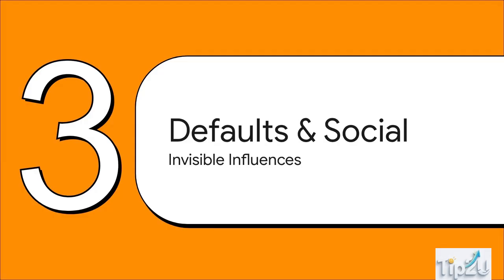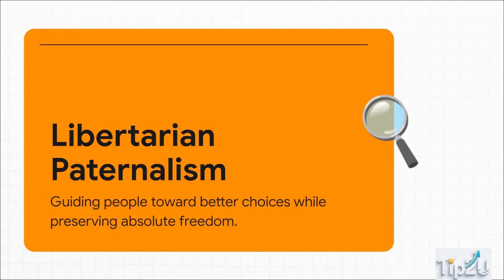Section 3. Defaults and social nudges, the invisible influences. The underlying philosophy driving the Choice Architect's Toolkit is called Libertarian paternalism. Now, I know that sounds like a complete contradiction, but here is exactly how it works. The paternalistic part means intentionally designing environments to help people live longer, healthier, better lives. But the libertarian part means you never, ever use bans, mandates, or heavy penalties. You are preserving their absolute freedom to choose.